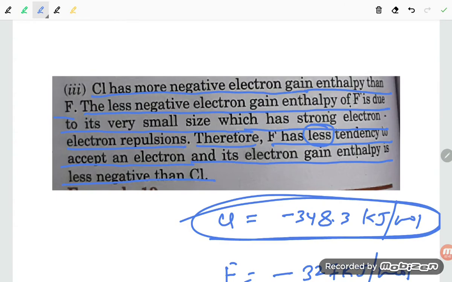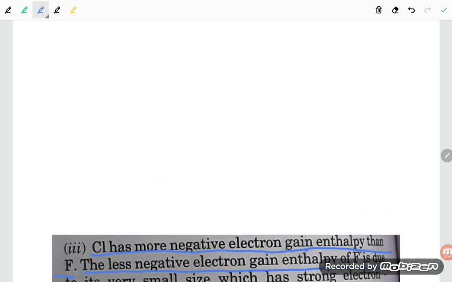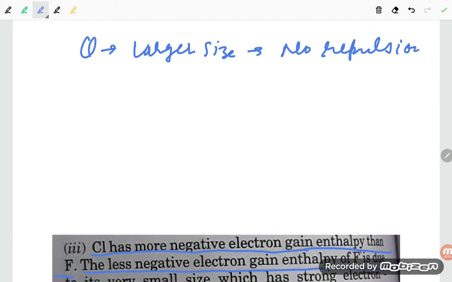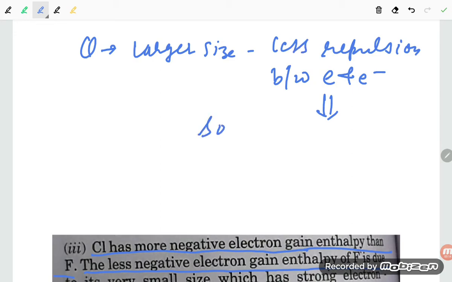Chlorine has more negative electron gain enthalpy. Why is it, student? Chlorine has a larger size, and larger size means no repulsion between electron and electron. Either you say no repulsion, or a more profound word we can use is less repulsion. Better you write less repulsion between electron and electron. So what is going to happen, student? The electron gain enthalpy is more negative.